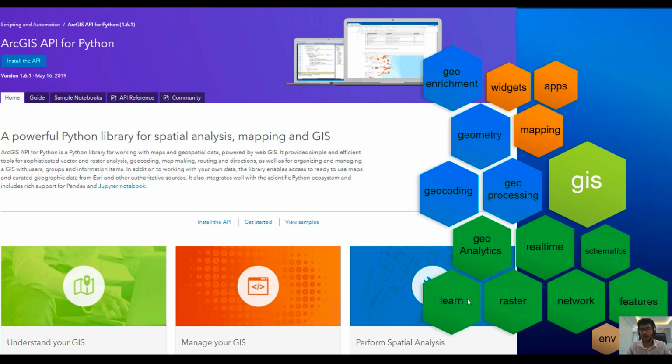process various GIS datasets, and the learn module helps us do even deep learning. These modules in blue help us with additional workflows like geocoding and geoenrichment. These modules in orange are basically for visualization and for managing various apps.